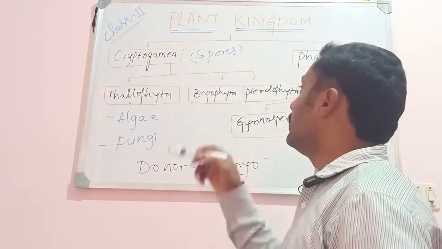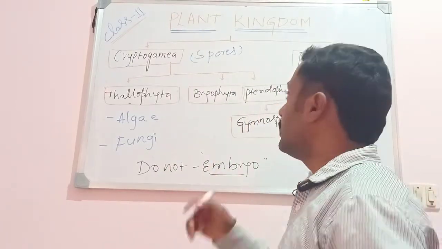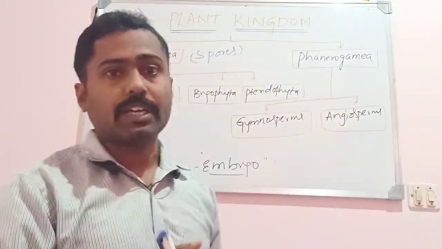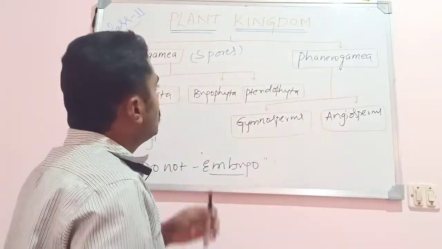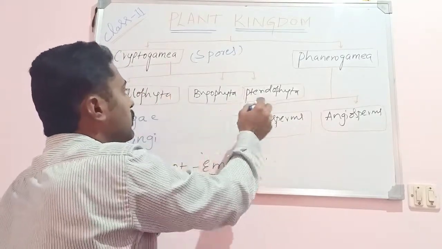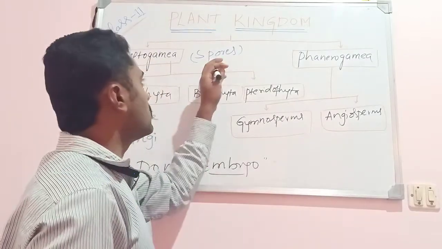Pteridophytes are more advanced when compared to bryophytes. Based on the evolution point of view, Eichler classified the kingdom Plantae. Thallophyta, Bryophyta and Pteridophyta all come under Cryptogamia. It means they do not produce seeds; they reproduce by producing spores.